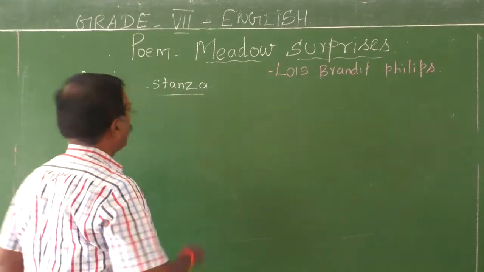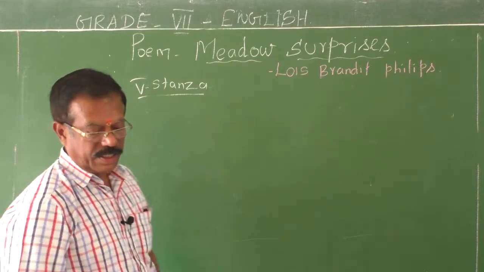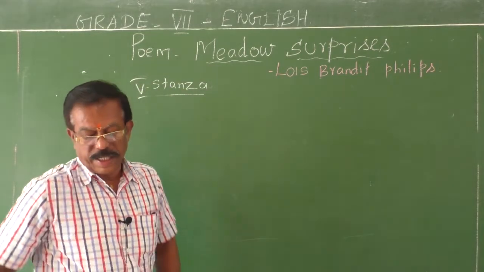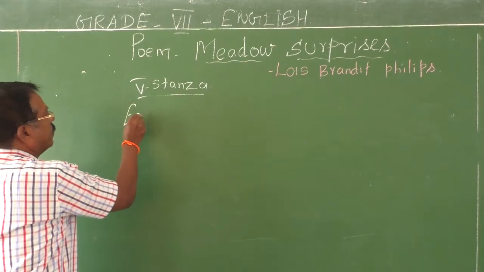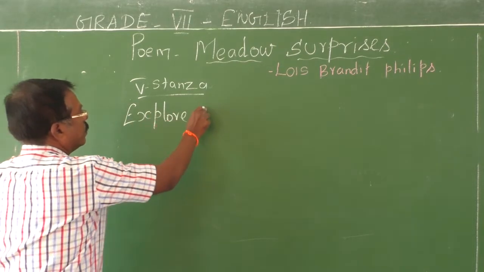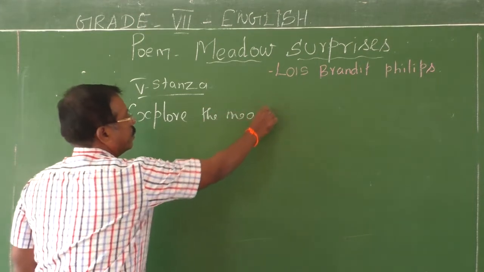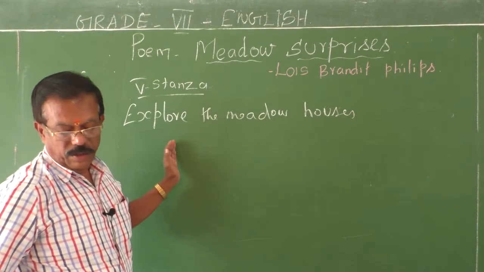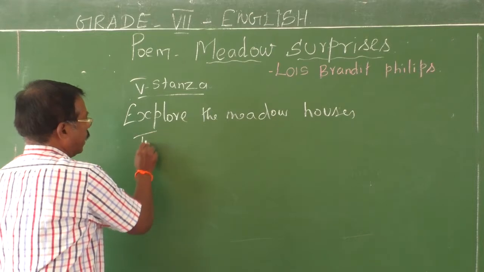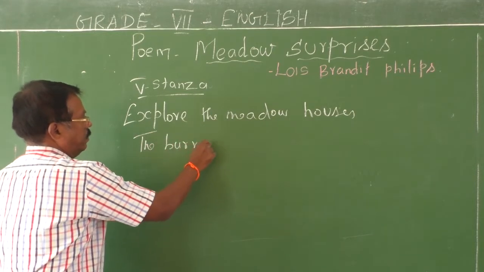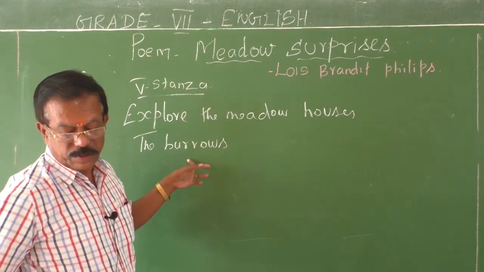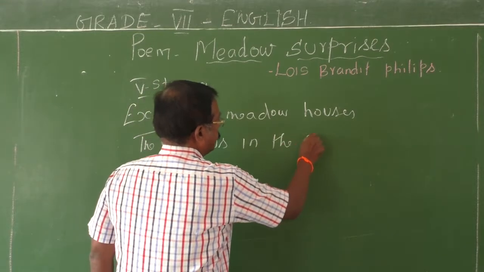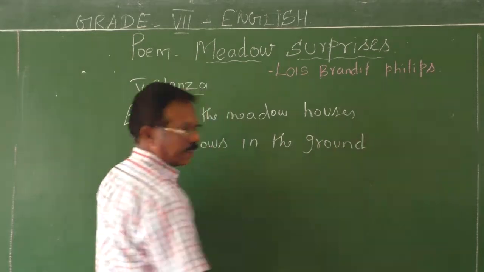Okay, fifth stanza. What does the poet say in the fifth stanza of the poem? First, let me write the lines on the board. Explore the meadow houses, the burrows in the ground, B-U-R-R-O-W-S, the burrows in the ground.